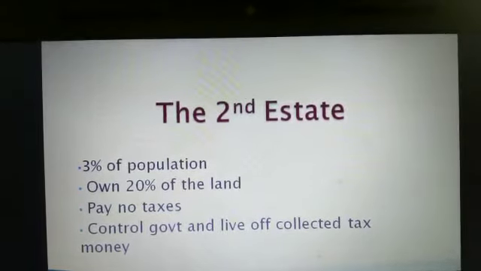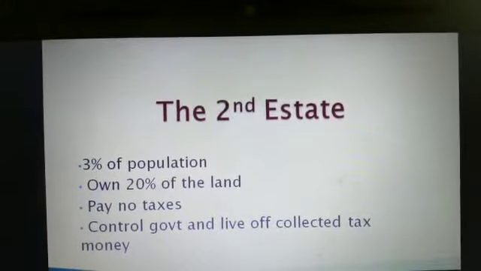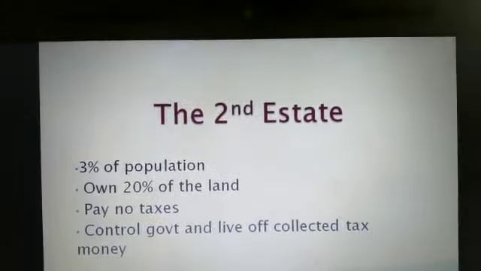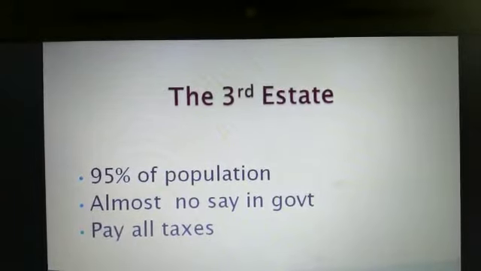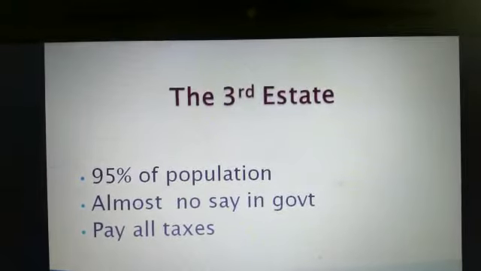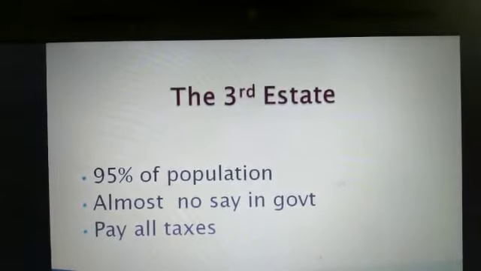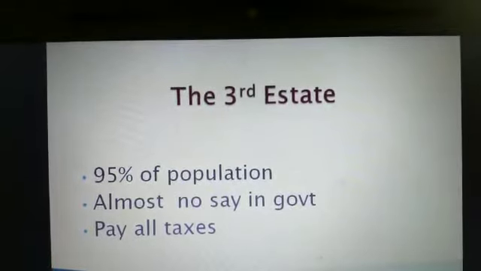They don't pay any taxes, but they control the government and live off the collected tax money. Whatever tax is collected is shared between the clergy, the nobility and the king, and they hold the government posts. Children, the third state is 95% of the population. Almost all people have no say, no share in the government, yet all types of taxes are paid only by the people of the third state.